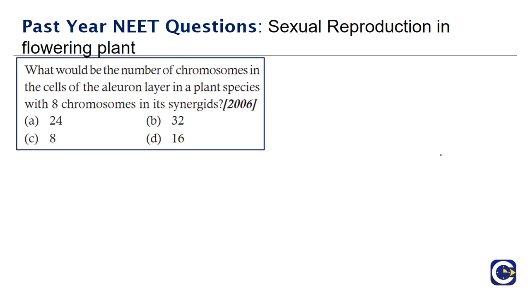What would be the number of chromosomes in cells of the aleurone layer in a plant species with 8 chromosomes in the synergids? Synergids are basically haploid, and contain 8 chromosomes. The aleurone layer is basically an endospermal layer and it is 3n in number, that is triploid. So here it is haploid, so it is n, and here it is 3n. You have to remember aleurone is 3n. So it contains 3 into n, which will be 3 into 8, so there will be 24 chromosomes.